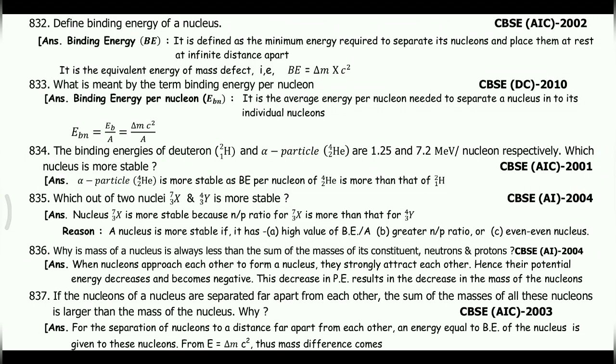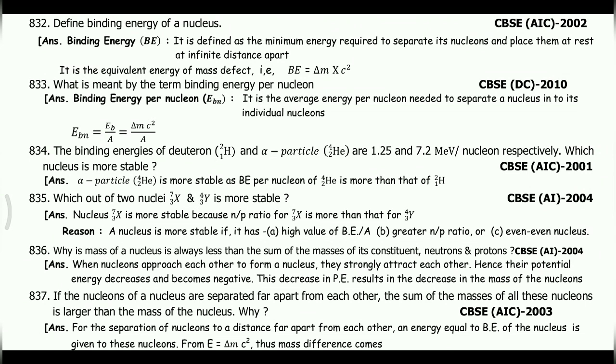Which nucleus is more stable? Alpha particle helium-24 is more stable, because binding energy per nucleon of helium-24 is more than that of deuteron.